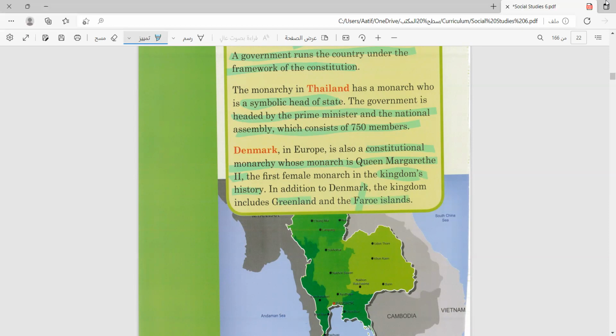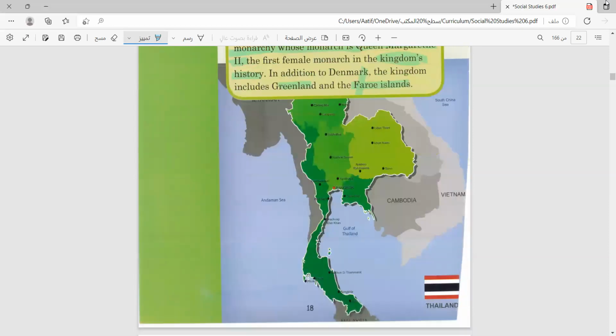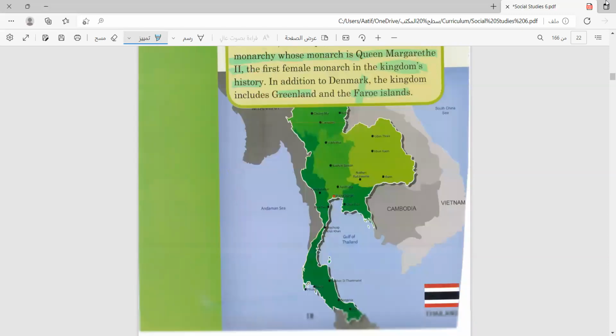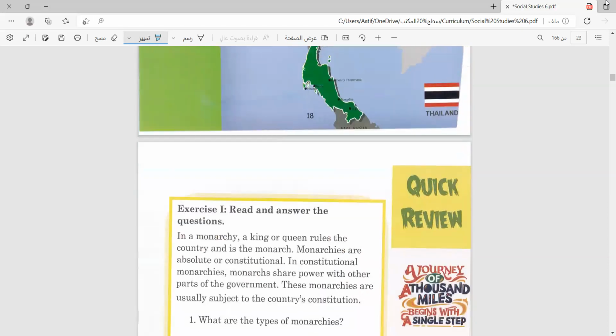So this country is run by a constitution and Queen Margrethe II. We have a picture here of a map of Thailand, and we can see Bangkok, the capital city, and the other countries in the region.